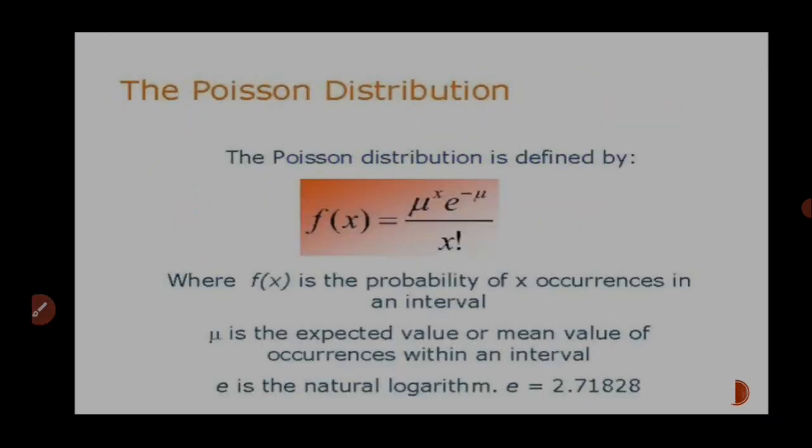The next is the Poisson distribution. The Poisson distribution is given by f(x) equals mu to the power x, e to the power minus mu, upon factorial of x. Here f(x) is the probability of x occurrences in an interval, and mu is the expected value. We have studied the expected value, or expected mean value, of occurrences within an interval. Here e is the base of the natural logarithm, and you already know that e is equal to 2.71828.